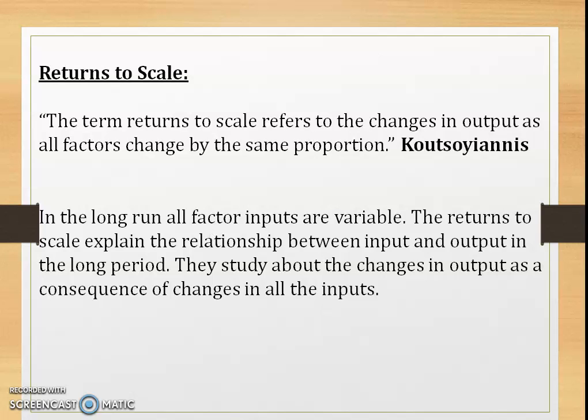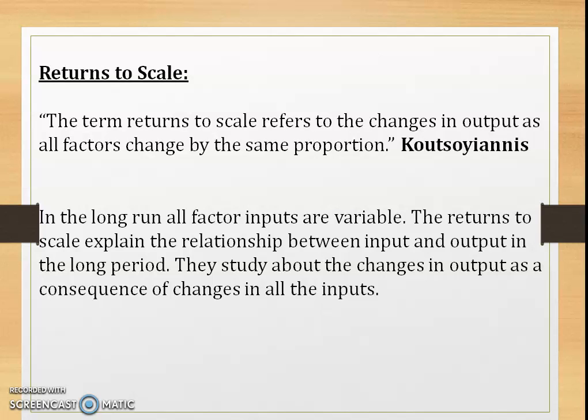The term returns to scale refers to the changes in output as all factors change by the same proportion, as said by the economist Koutsoyiannis, which means returns to scale relates to the behavior of the total output as all inputs are varied and is a long run concept, right?